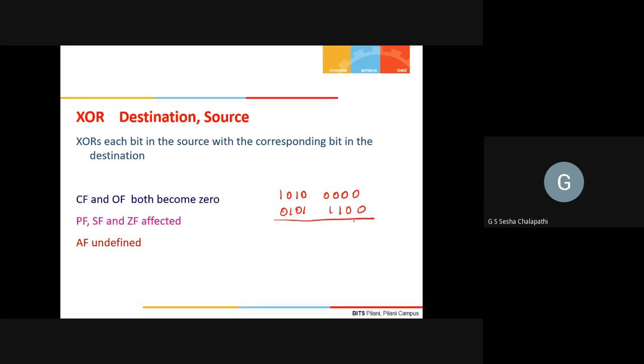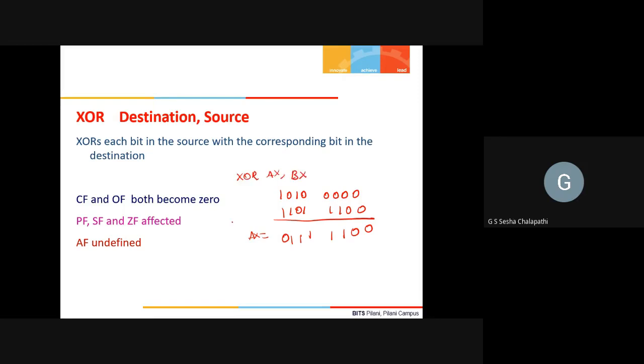So 0 XOR 0 is what? Unmute yourself and you can tell. 0 XOR 0 is 0. 0 XOR 0 is 0. 0 XOR 1 is 1. 0 XOR 1 is 1. 0 XOR 1 is 1. 1 XOR 0 is 1. 0 XOR 1 is 1. Here, for a change, let me put 1 here instead. 1 XOR 1 is 0. So this will be AX, if my previous instruction was XOR AX, BX.